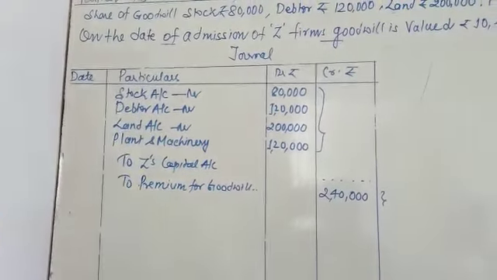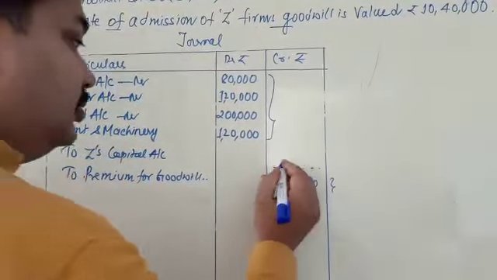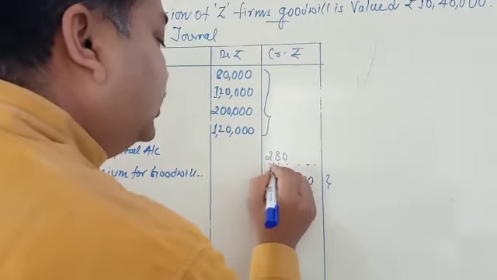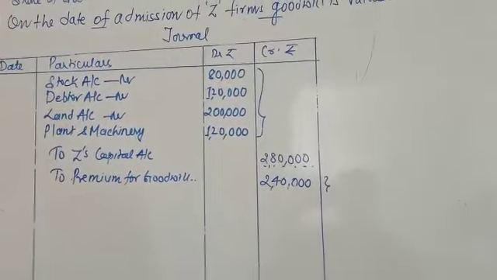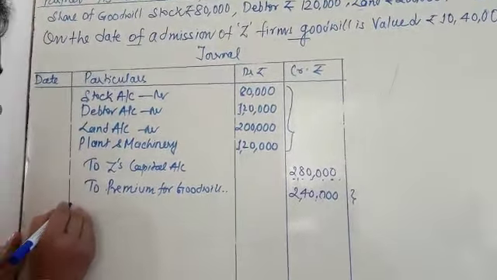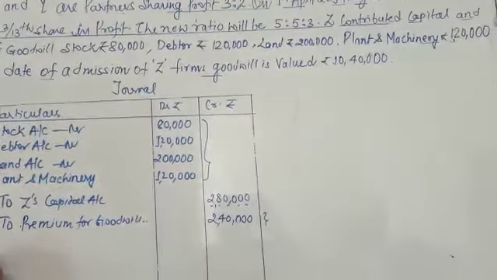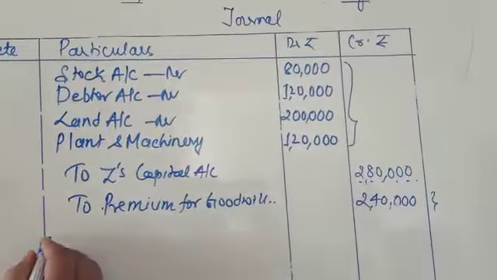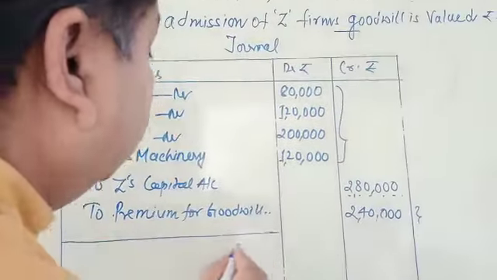The value of capital is how much? 2,80,000. The value of capital is 2,80,000. Now you put here the narration: goodwill and capital brought in the form of assets.